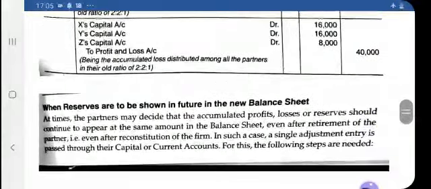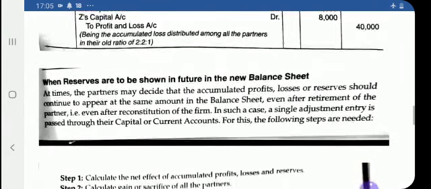But in the second case I am discussing, if they want to continue to show these reserves in the new balance sheet, the partners may decide that accumulated profits or losses or reserves should continue to appear at the same amount in the balance sheet even after retirement of the partner, that is, even after reconstitution of the firm. In such a case you have to pass a single adjustment entry through their capital or current account.